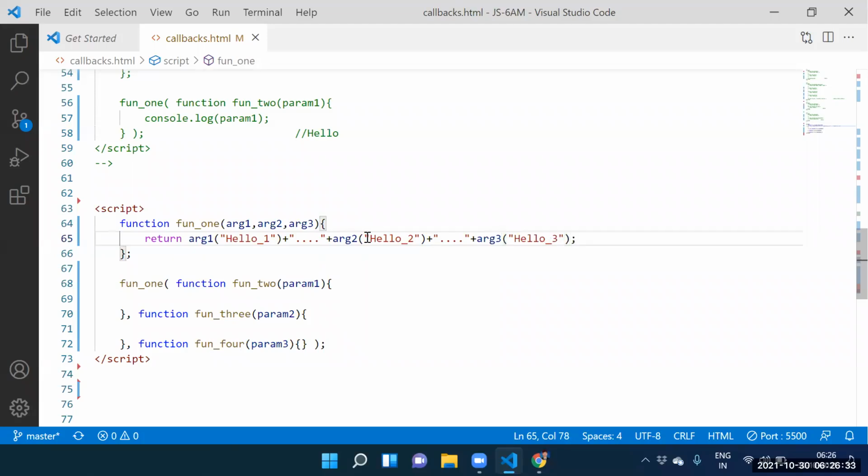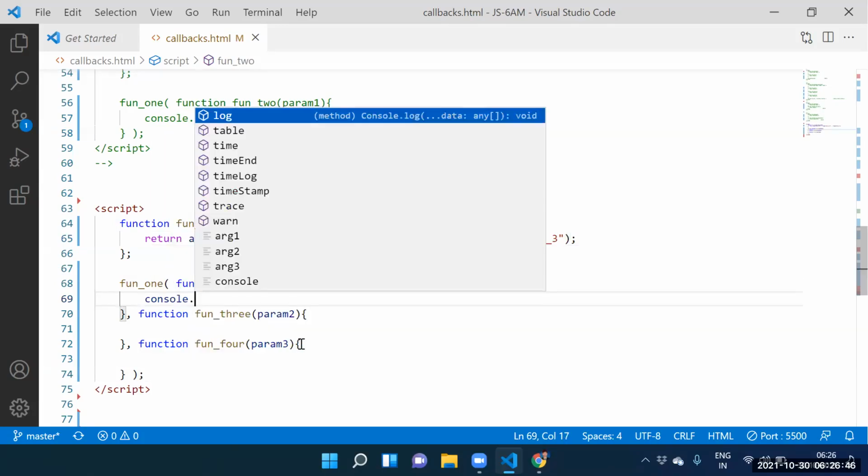Hello one is stored into where? Parameter one. Hello two is stored into where? Parameter two. Hello three is stored into where? Parameter three. So can I execute it? Yes, sir.